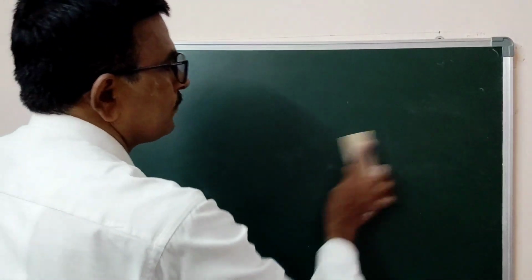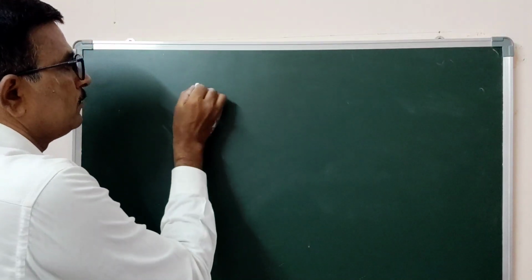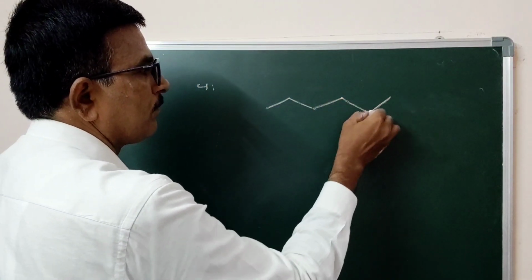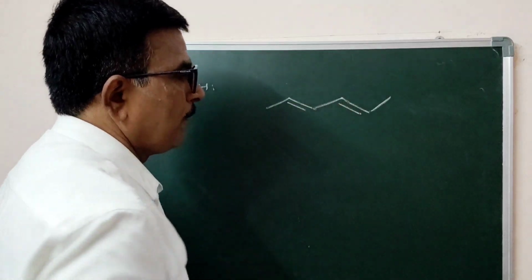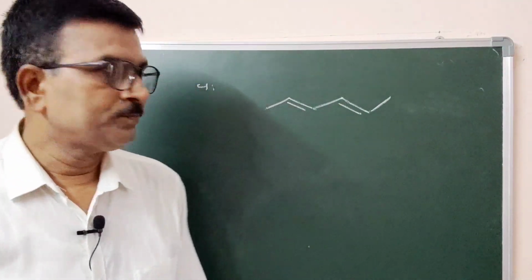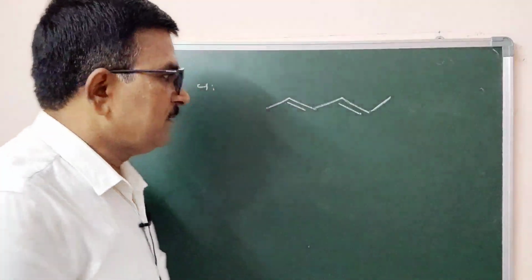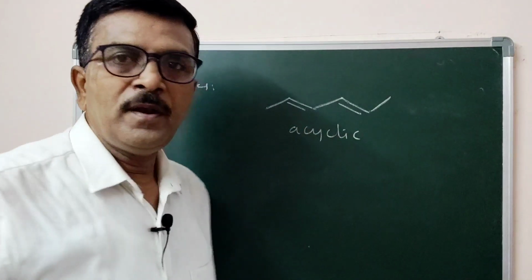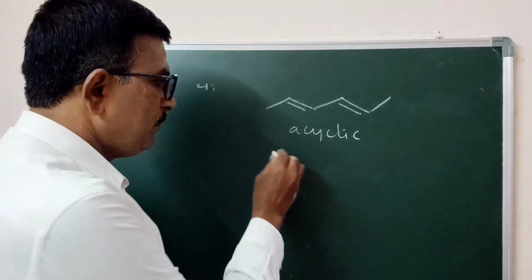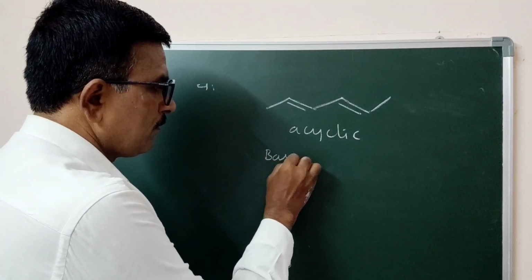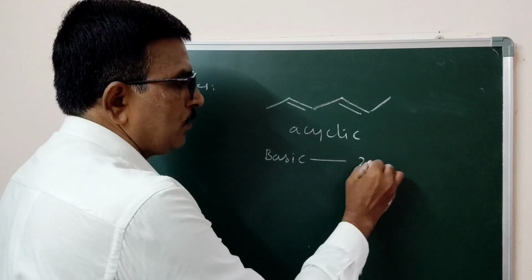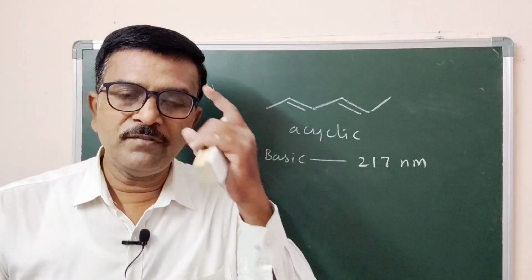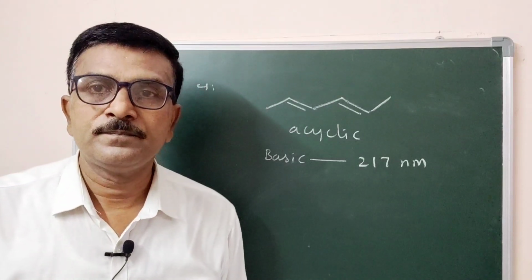Now, say this is the example. It is acyclic. This belongs to acyclic, so the basic value is 217 nanometer.